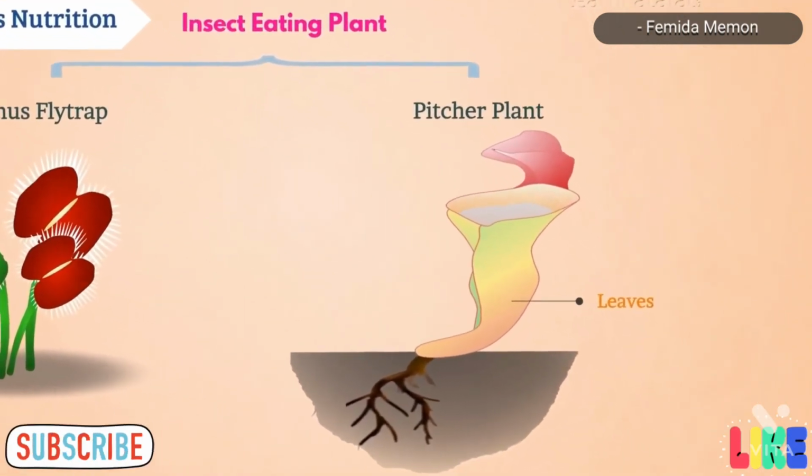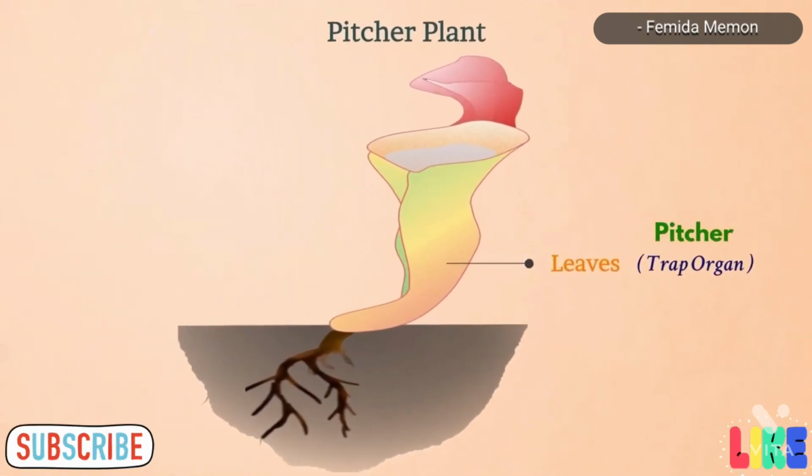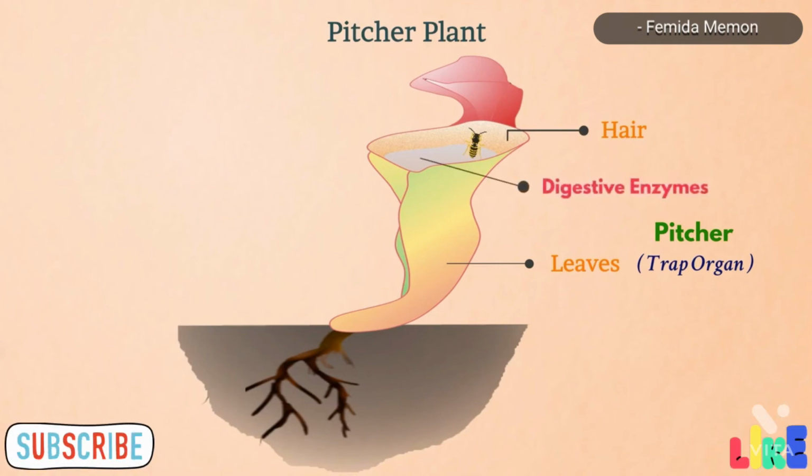Parts of their body such as leaves are modified into trap organs such as the pitcher, which helps in catching the insects. The hairs present in the pitcher hold the insect and do not let it escape. With the help of digestive enzymes, they digest the food and obtain nutrients from it.